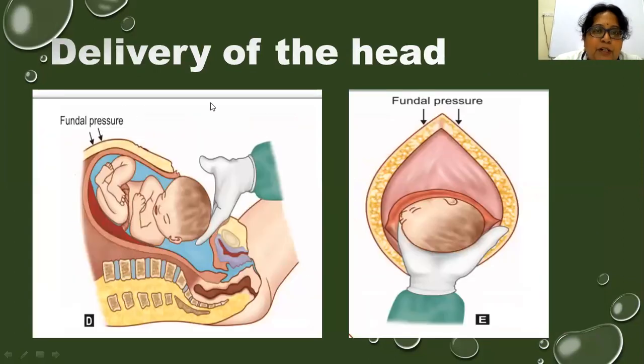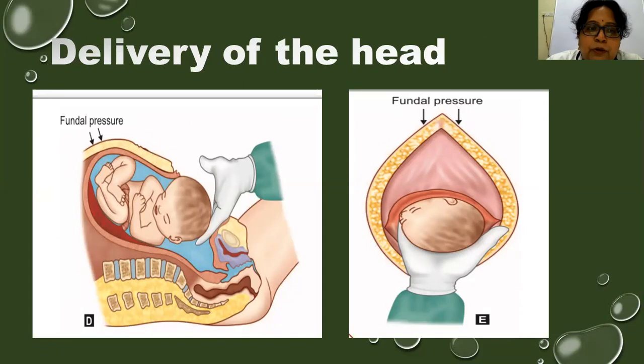So now how do you deliver the head of the baby? The membranes have to be ruptured, and then the liquor is drained, and next we have to insinuate the fingers of our right hand just below the baby's head, so that the head of the baby is completely flexed during delivery in the cesarean.